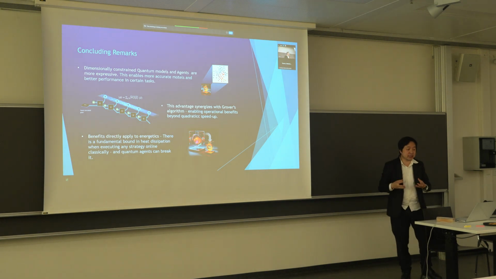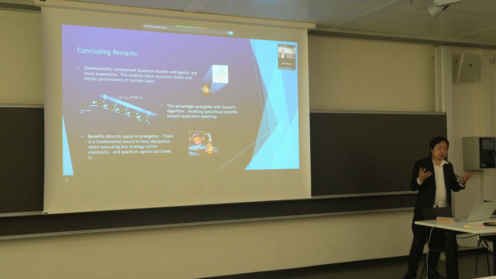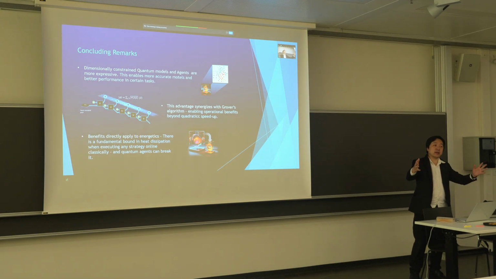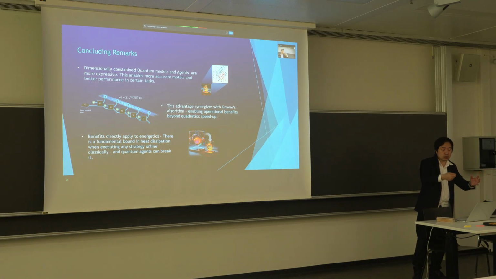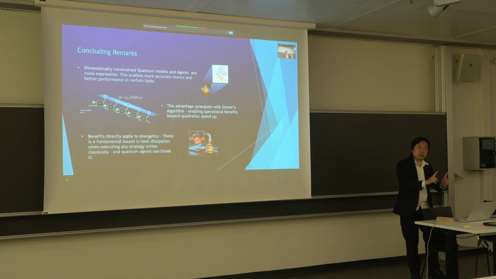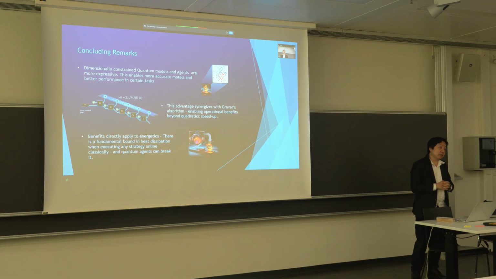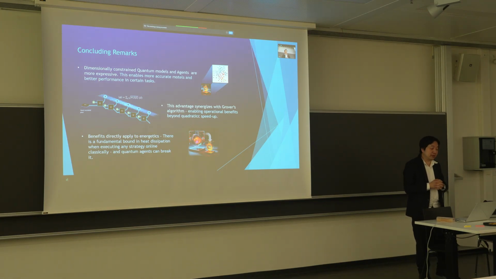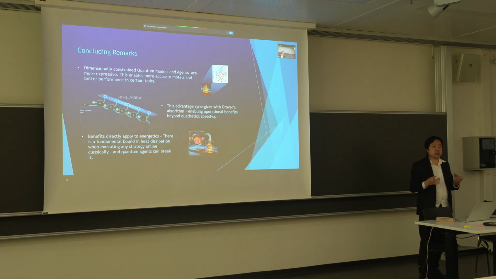And this advantage synergizes with things like Grover search. So we can get this advantage beyond just the quadratic advantage of Grover search. We can get the advantage from using fewer samples, but for each sample we can also use less memory. And since it's a multiplicative advantage, maybe we can see a lot of these quantum Monte Carlo methods more closely, with a shorter time frame than we otherwise expect. And finally, of course, these things actually do have immediate consequences in terms of the fundamental energy costs of executing particular complex strategies.